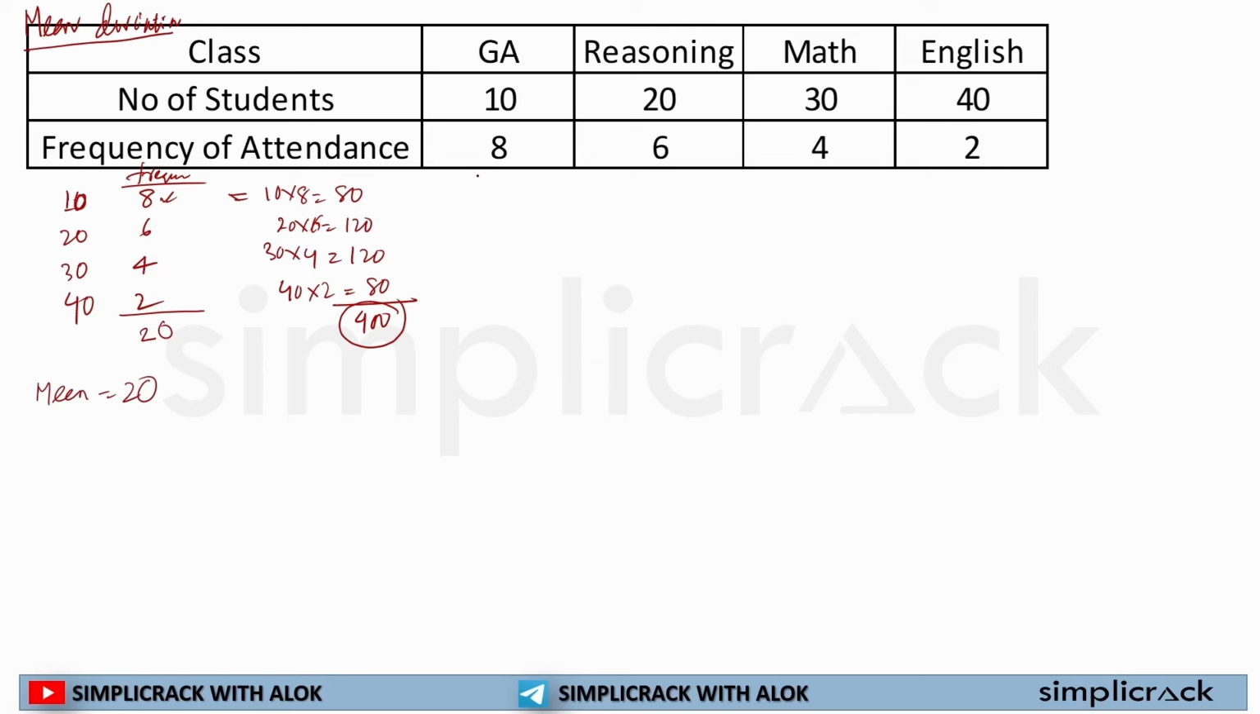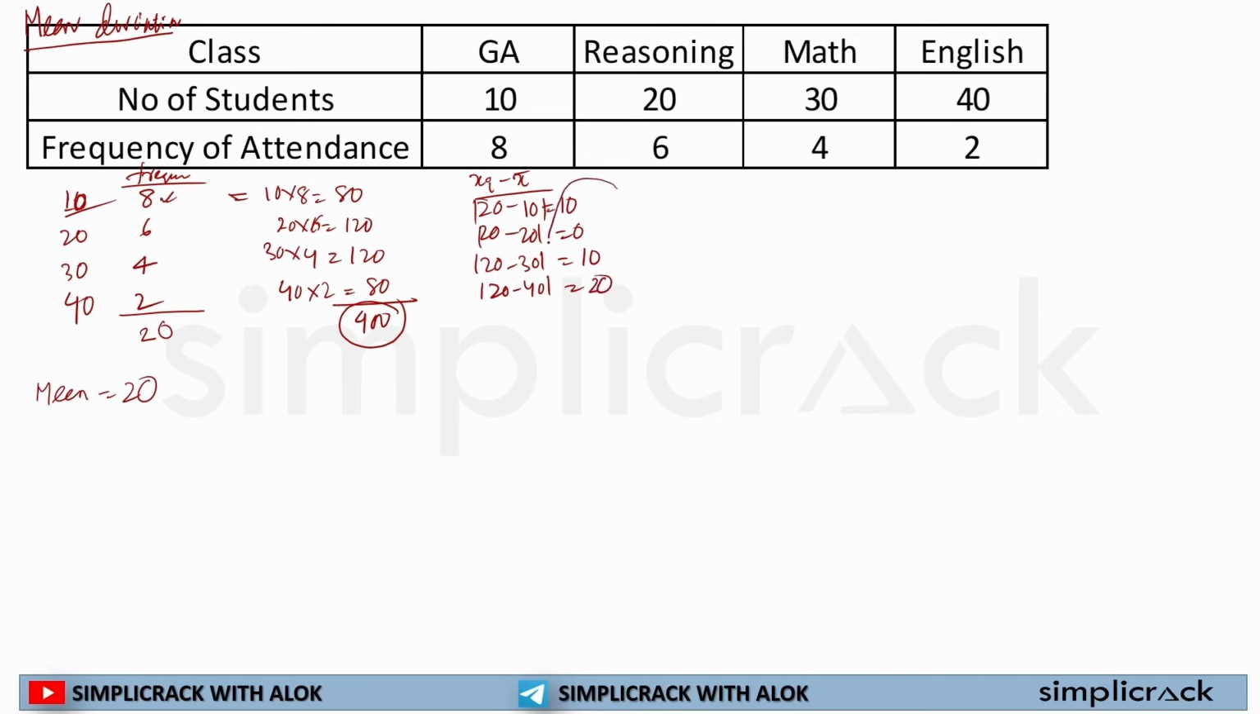So now we'll be calculating the difference, xi minus x mean. What is the difference? 20 minus 10 is equal to 10. 20 minus 20 is equal to 0. 30 minus 20 is equal to 10, only positive values. 40 minus 20 is equal to 20.